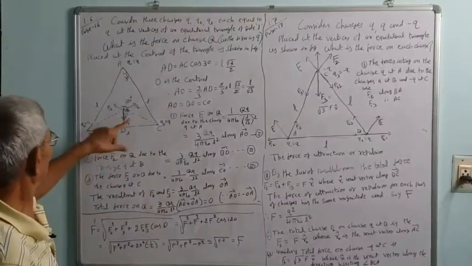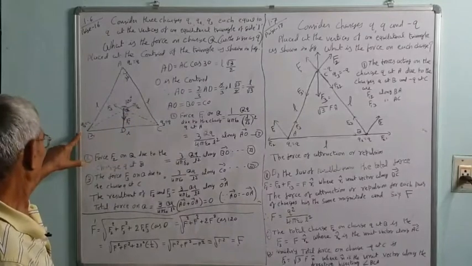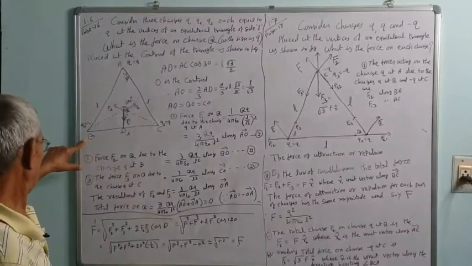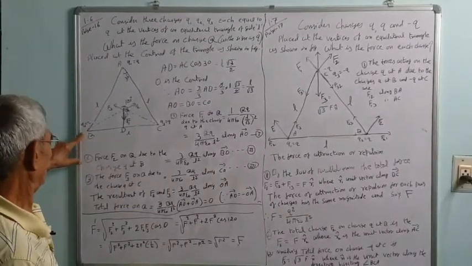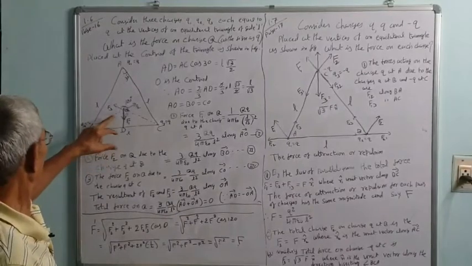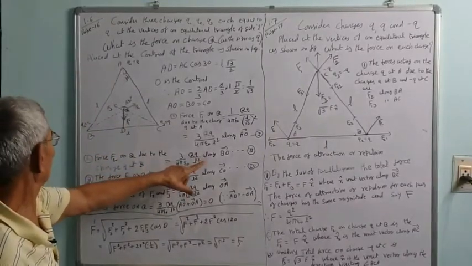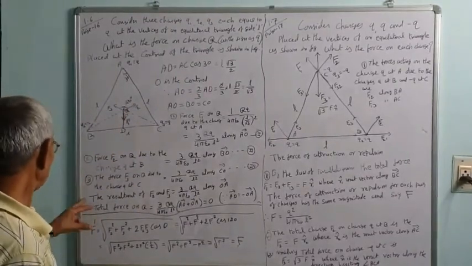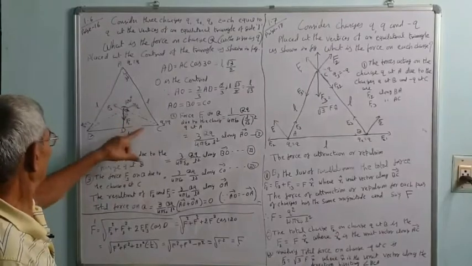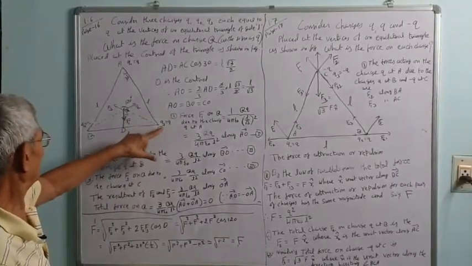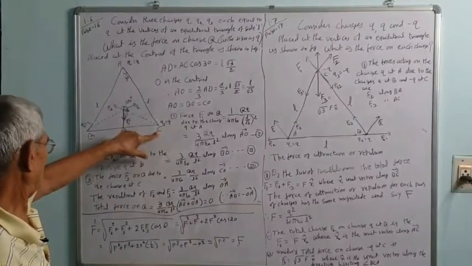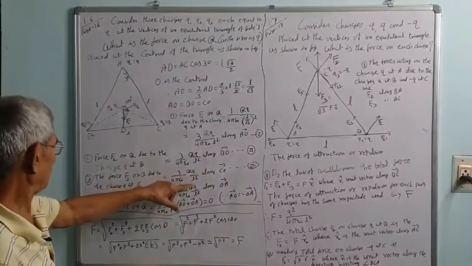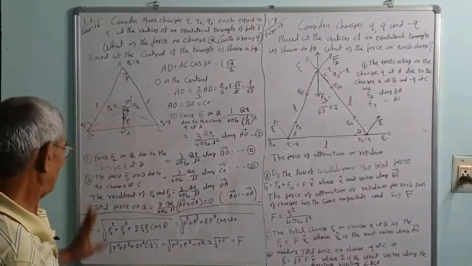Force F2 on Q due to the charge Q at B is also equal to 3 upon 4 pi epsilon 0 Q Q upon L square, and the direction is along BO. Similarly, the force F3 on Q due to the charge Q placed at C is also the same, 3 upon 4 pi epsilon 0 Q Q upon L square along CO.